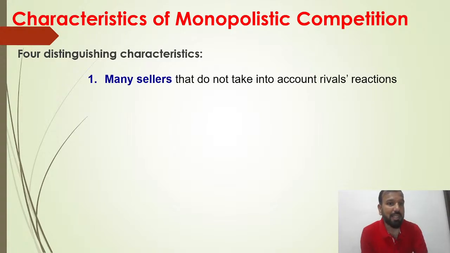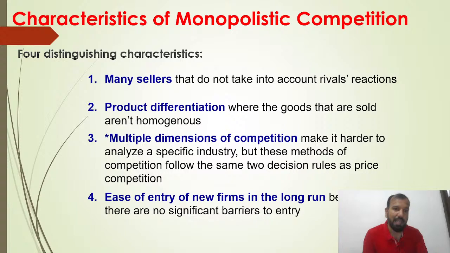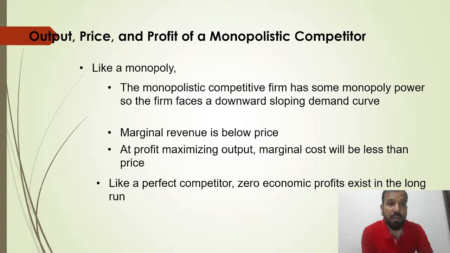Four distinguishing characteristics under monopolistic competition: many sellers, product differentiation. We are differentiating on the product that we are selling. Multiple dimensions of competition, and ease of entry of new firms in the long run because there are no significant barriers to entry. So anybody can enter, anybody can leave.